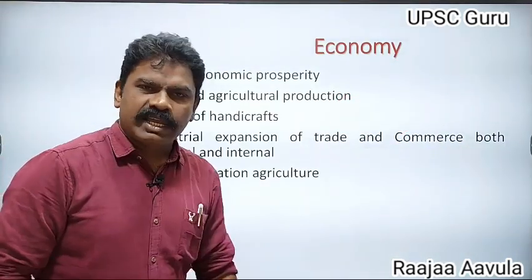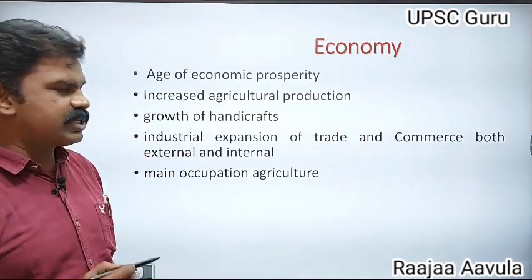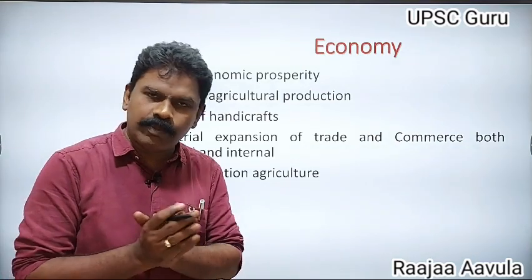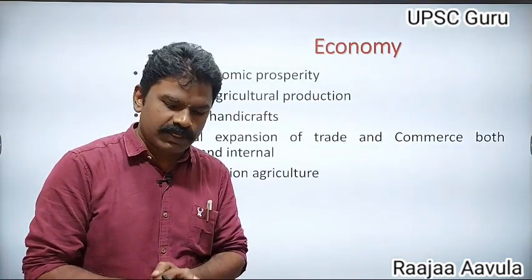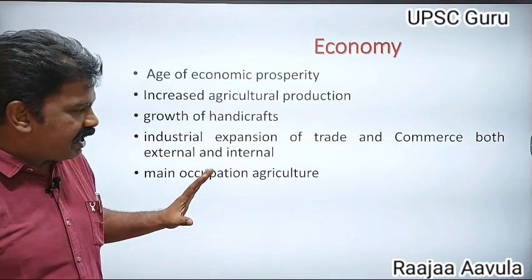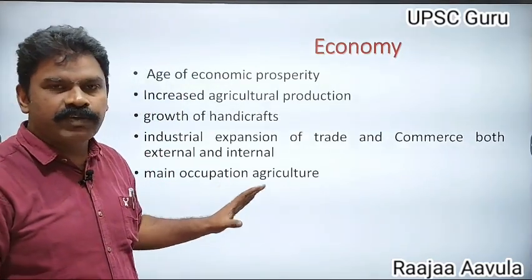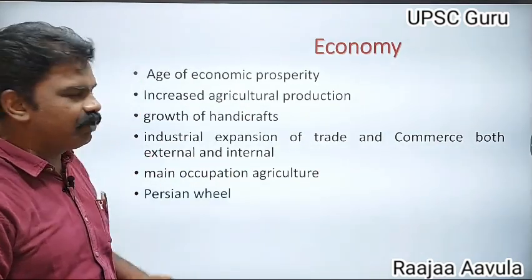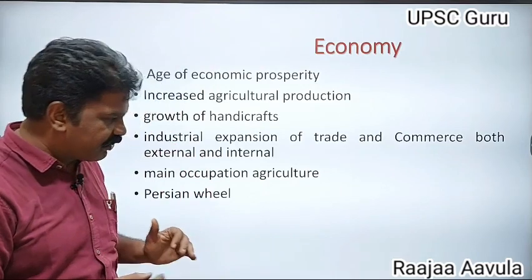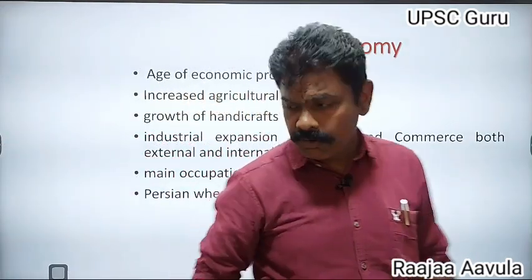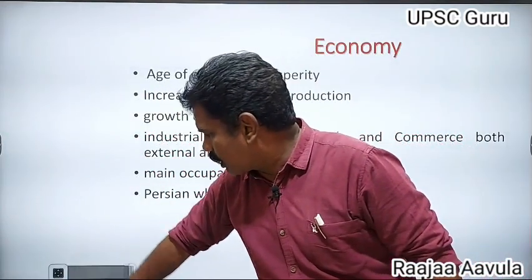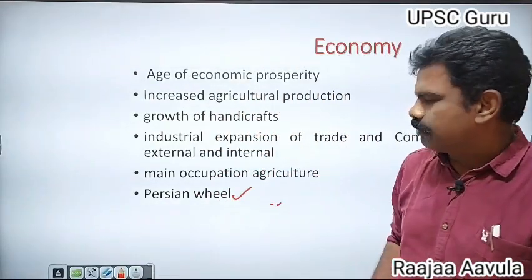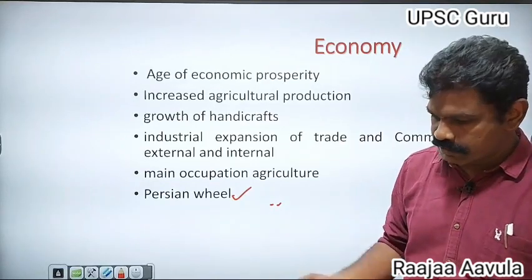The main occupation was agriculture. Agriculture was the main occupation of the Gupta period. Gupta rulers helped the people by providing irrigational facilities and agricultural facilities. They used the Persian wheel in agriculture for lifting water from the wells, a lift irrigation system.